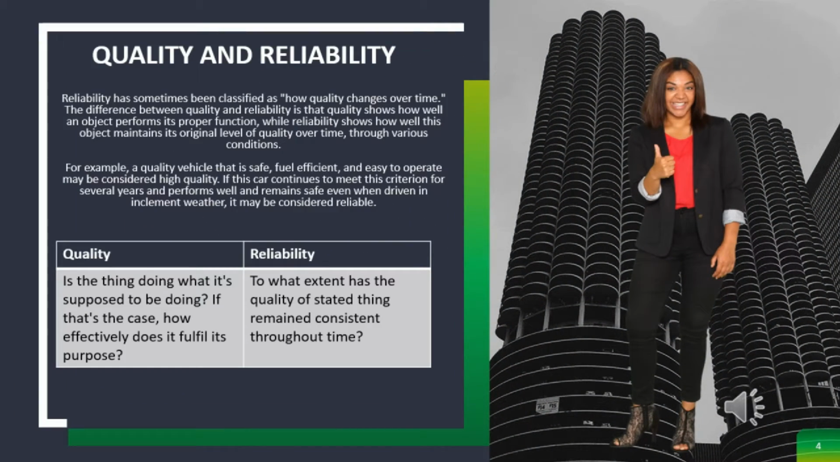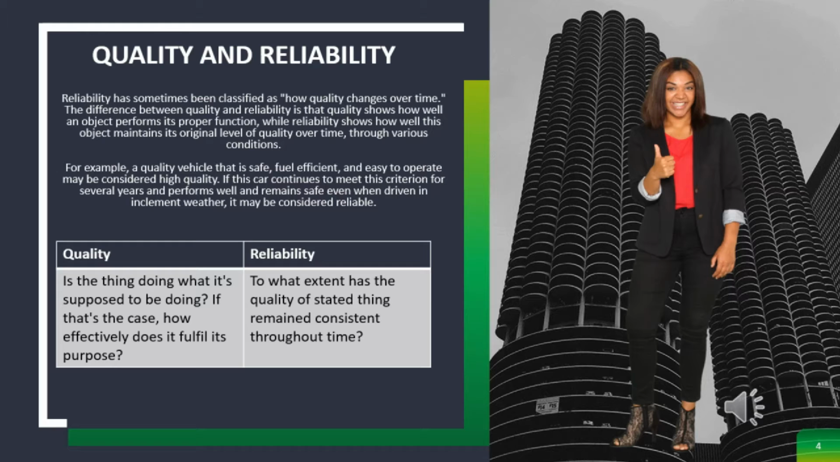Next is quality and reliability. Reliability has sometimes been classified as how quality changes over time. The difference between quality and reliability is that quality shows how well an object performs its proper function, while reliability shows how well this object maintains its original level of quality over time, through various conditions.